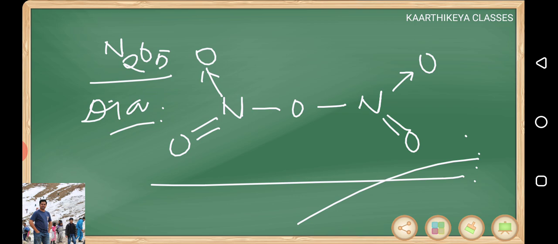Nitrogen must contain 3 bonds and a lone pair. If nitrogen has 2 bonds, 1 negative charge will be there. If nitrogen is having 4 bonds, 1 plus charge will be there. Same case for oxygen. Oxygen must contain 2 bonds and 2 lone pairs. If 3 bonds are there, 1 plus charge. If 1 bond is there, 1 minus charge. Just keep it in your mind. Nitrogen should not have 5 bonds. Nitrogen oxidation state is +5, but nitrogen should not have 5 bonds. If you are seeing anywhere nitrogen with 5 bonds, that structure is not permissible. Okay, done.